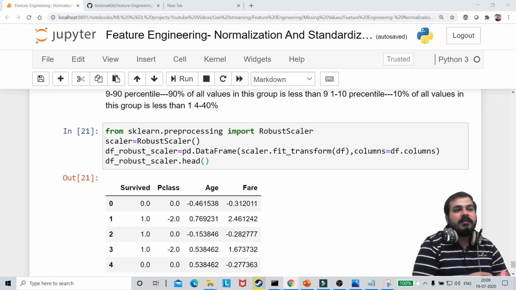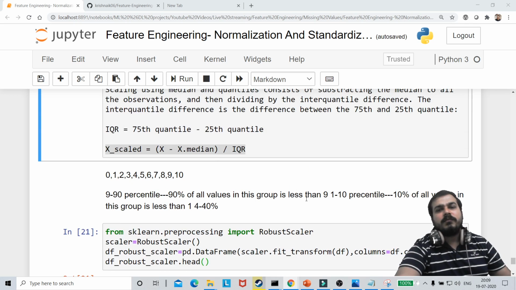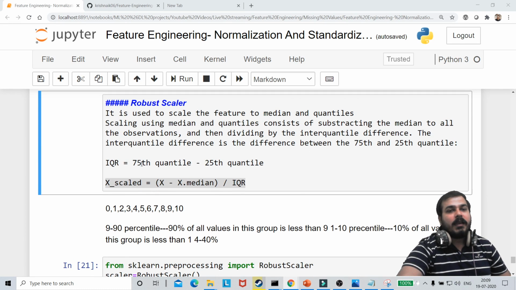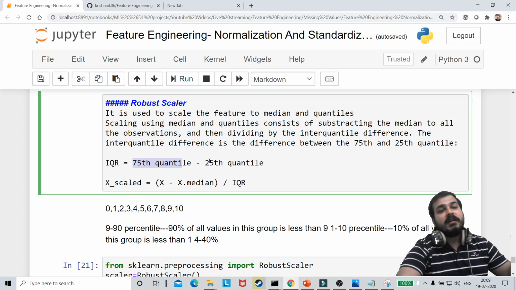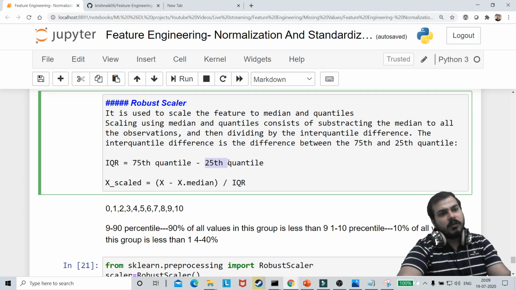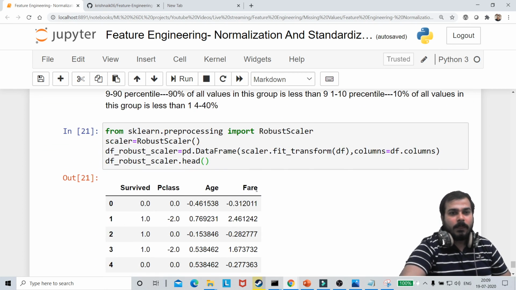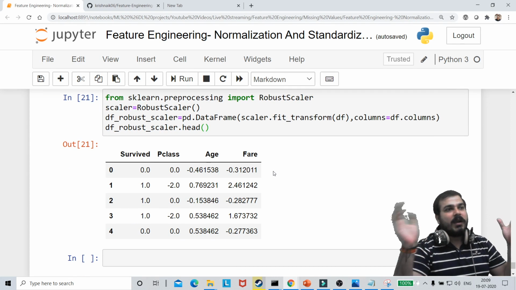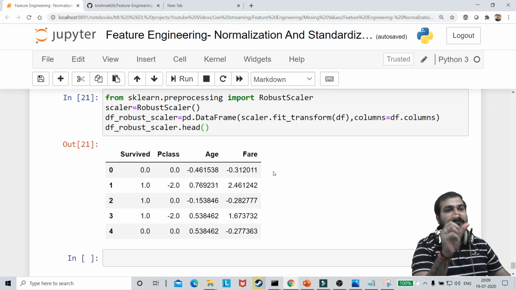What is the difference between percentile and quantile? Usually what they do is that for the 75th percentile, they say this is basically a quantile. For the 25th percentile, they say that it is another kind of quantile. So quantile basically means quarter. If I divide 0 to 100 into 4, giving 25, 50, 75, these are all quantiles.